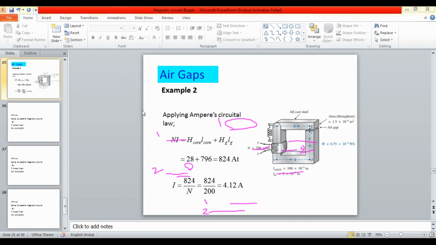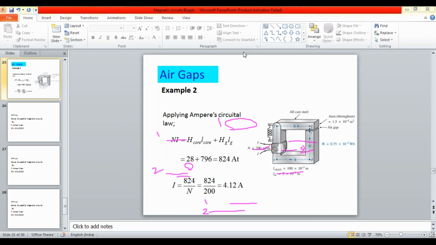Once again, I will explain the same air gap problem. You remember the procedure: step number 1 is the calculation of the flux density B value.